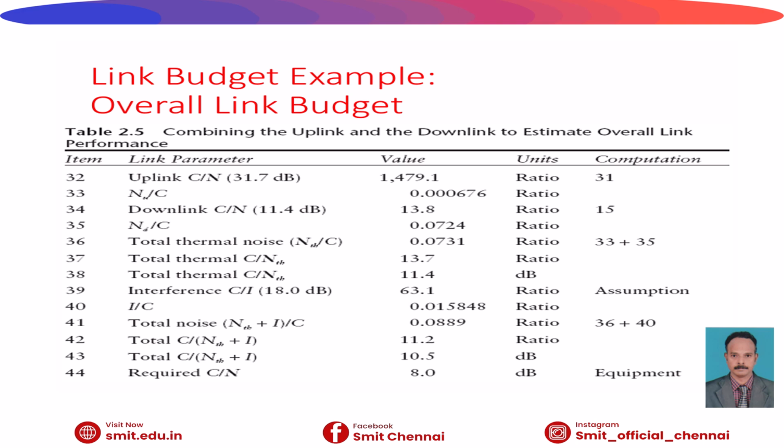So this diagram depicts clearly the required C/N value for the propagation. What is the total C/N value needed? What is the required total C/N value needed? That and all can be calculated very easily in terms of dB. So this is the exact analysis of the overall uplink and downlink budget.